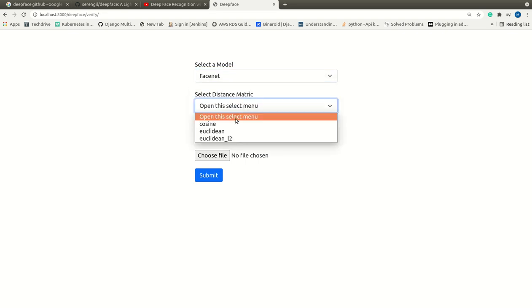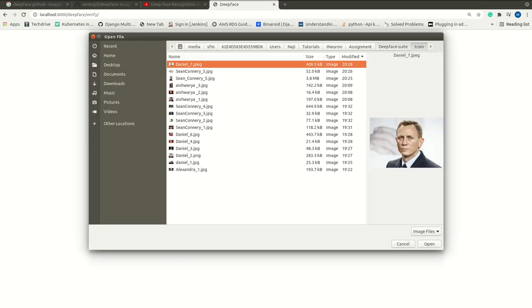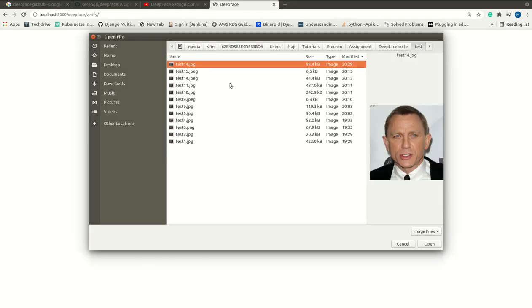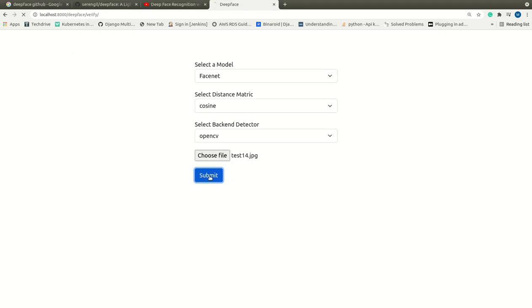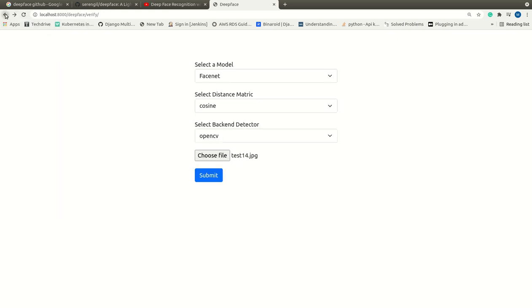I am going to select the same thing, OpenCV. I have a test folder, and I am selecting one image. This is actually very cool. It detected Daniel, and his emotion is fear, and his age, gender, and everything is detected, and it is actually very fast also.